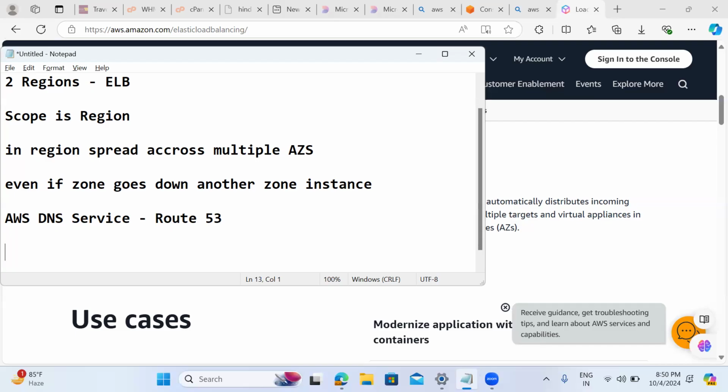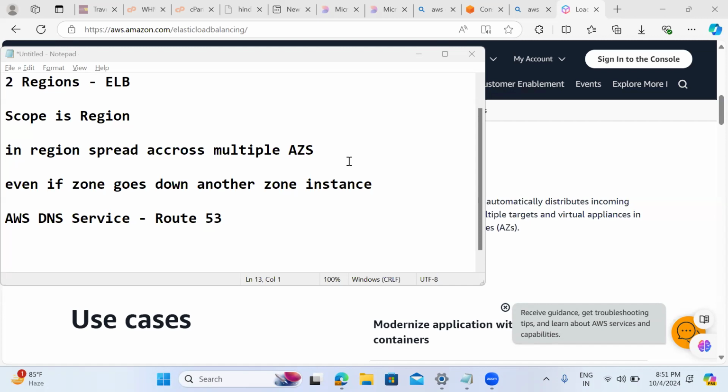If you want to redirect the traffic between multiple regions, then which service do we need to go for? DNS.